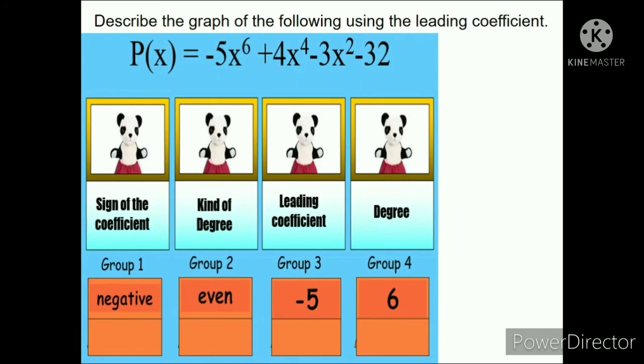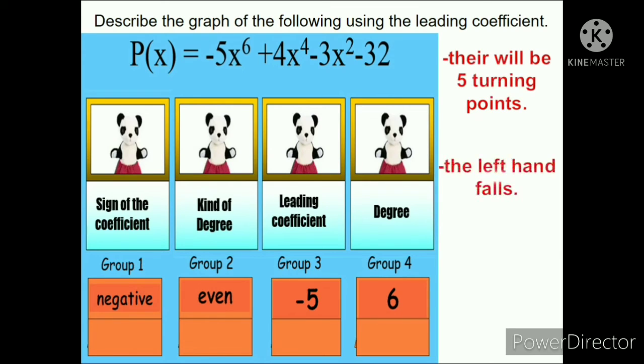Okay. Next, what about this one? It's even. Our degree is even and the leading coefficient is negative. Kapag even, pareho ang pupuntahan ng kamay. It's either rise or fall. But since this is negative, so it will fall. So, there will be how many turning points? 5 turning points. And then, the left hand will fall. The right hand will also fall, of course.